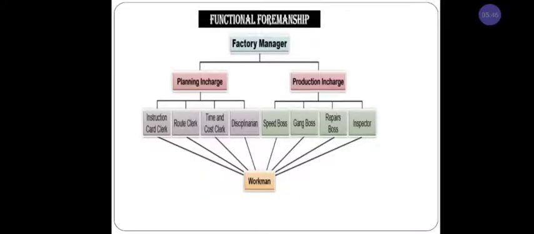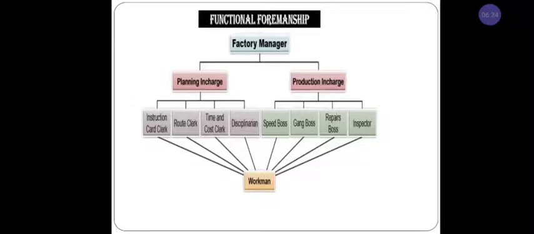Here, for functional foremanship, I already gave an example. Mr. Chetan is a production manager. We can also call him a foreman, that means he belongs to the lower level management and is the highest ranking worker, because he is responsible for the production unit. And also, all the qualities we cannot expect from that one person. That means Taylor has given this functional foremanship. Understood? In functional foremanship, let's look at the slide.